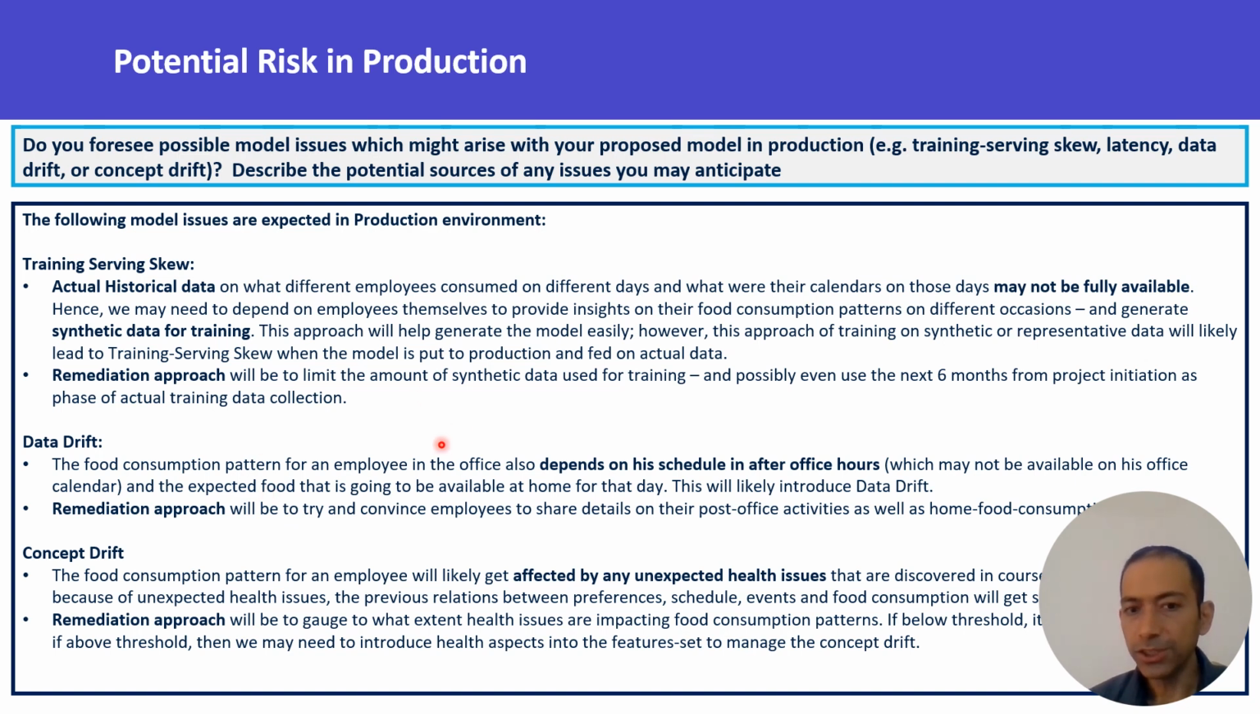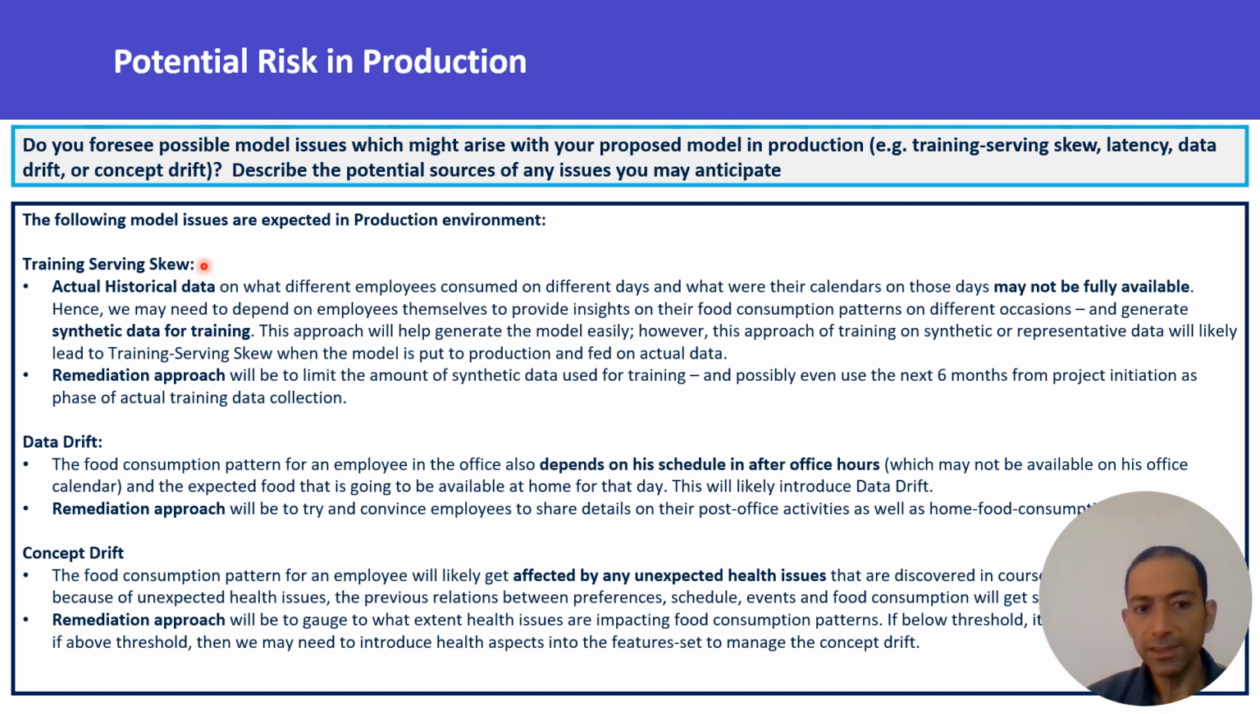What is going to be the potential risk in production? So of course there are going to be risks. First is the training and serving skew, because historical data on what each employee consumed over different days, seasons, months, and years is going to be limited, unless the organization already has a digital cafeteria and is already keeping track of what each employee is eating, even though they have not implemented the ML model.